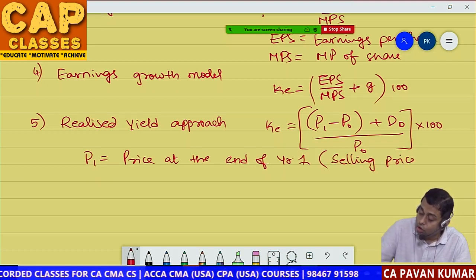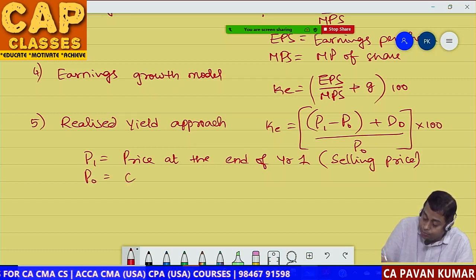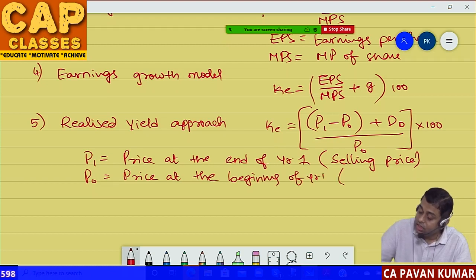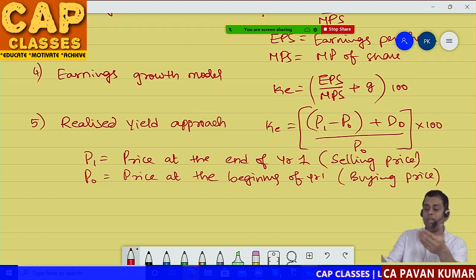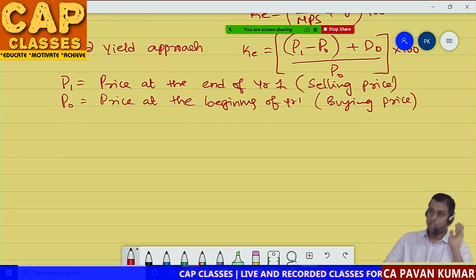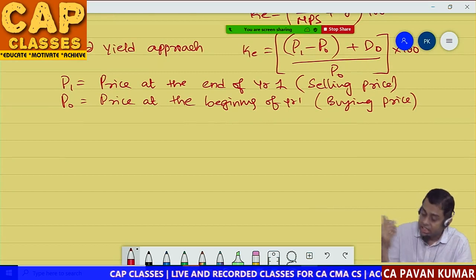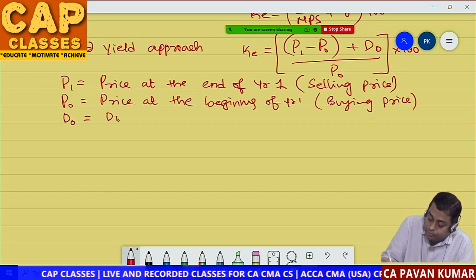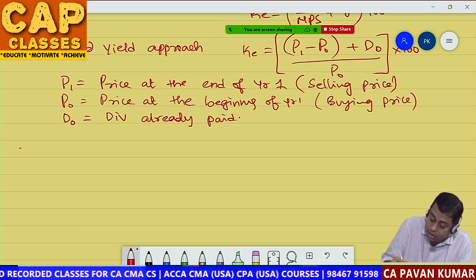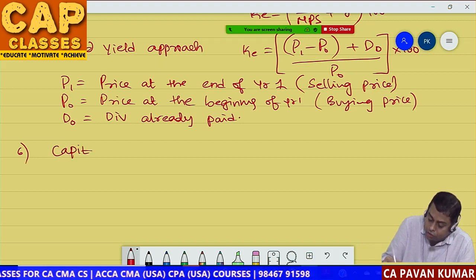I will explain it to you, don't worry. P0 is equal to price at the beginning of the period, at the beginning of year 1. This is the buying price. End of year 0 means beginning of year 1. Then D0, you know, is the dividend already paid. I'll explain 5 and 6 later, don't worry.